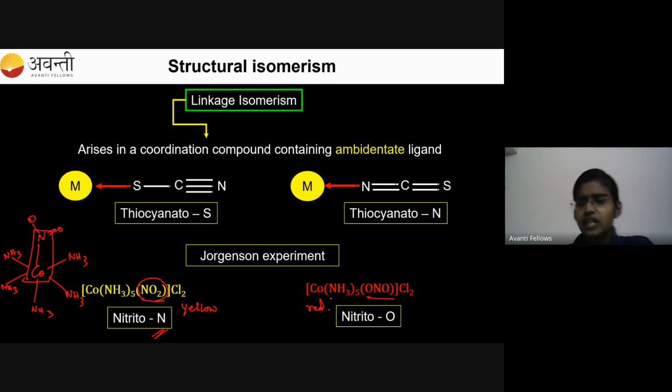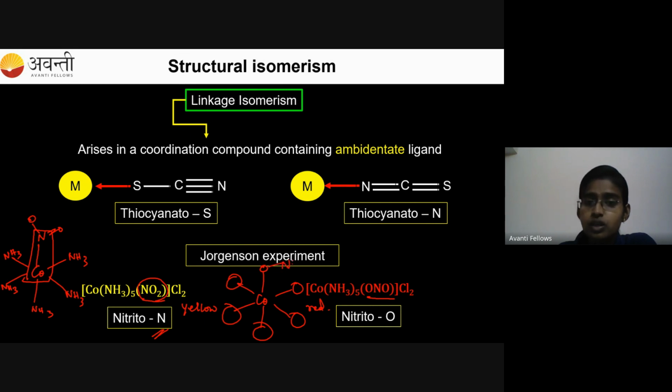Whereas in case of nitrito O, cobalt is at the center and all these 5 sites are occupied by NH3 and the 6th site is occupied by ONO. This is ONO. So you can see oxygen is attached with the metal atom. So here a Co-N bond and here a Co-O bond. So that's why 2 different colors are observed, because of the different linked atom. So it is called linkage isomers.